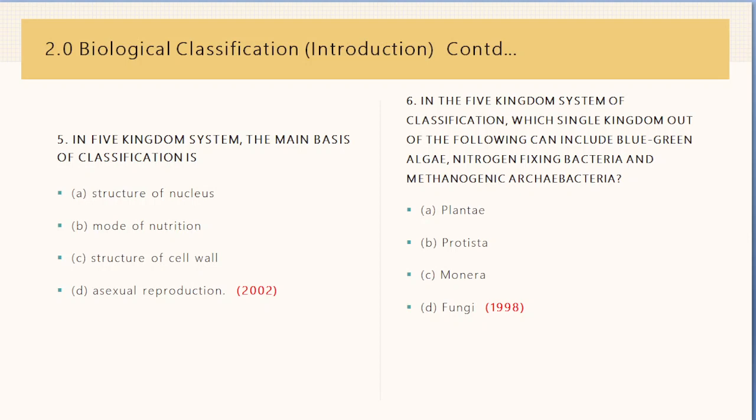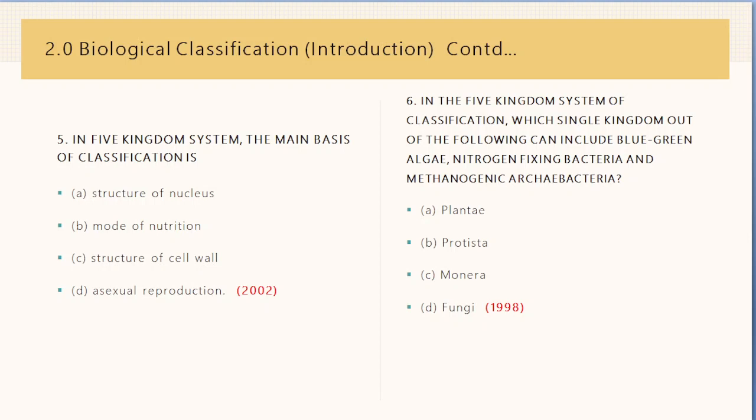Why? Whittaker system is based on the following 3 criteria: complexity of cell structure, complexity of body organization, and mode of nutrition. On the basis of these criteria, Whittaker divided organisms into 5 kingdoms. These 5 kingdoms are Monera, Protista, Plantae, Fungi, and Animalia. In the 5 kingdom classification, all prokaryotes have been placed in kingdom Monera, all unicellular eukaryotes in kingdom Protista, fungi except slime molds and water molds in their separate kingdom, while kingdom Plantae and kingdom Animalia have been retained for multicellular autotrophic and multicellular holozoic organisms respectively.